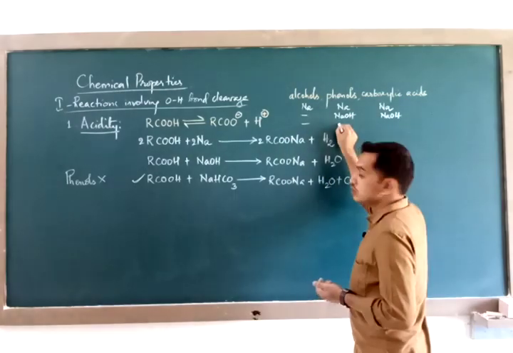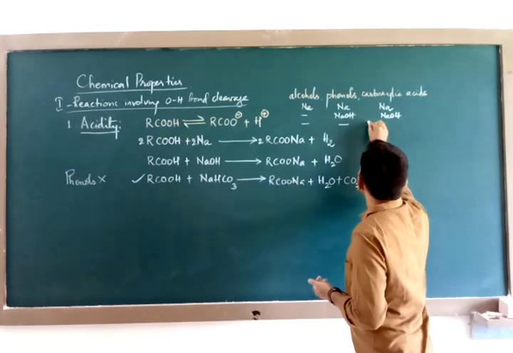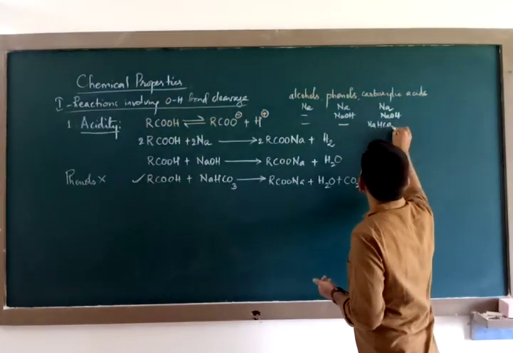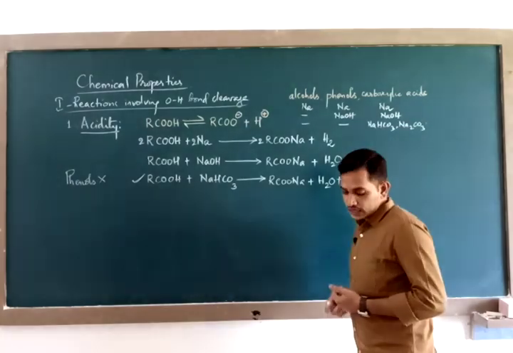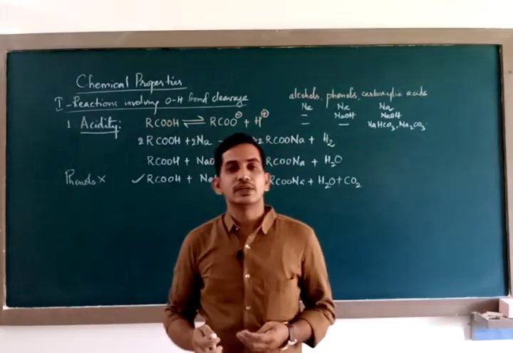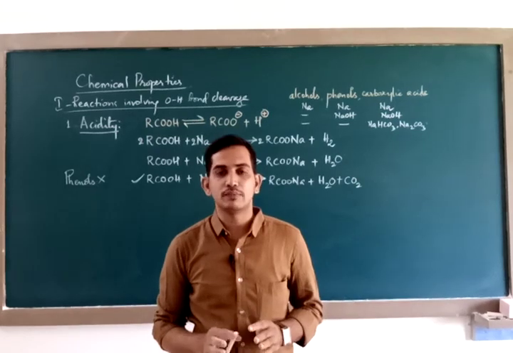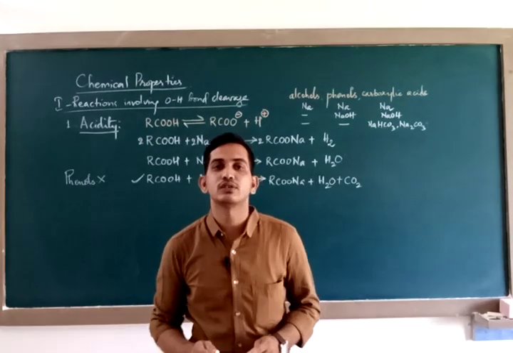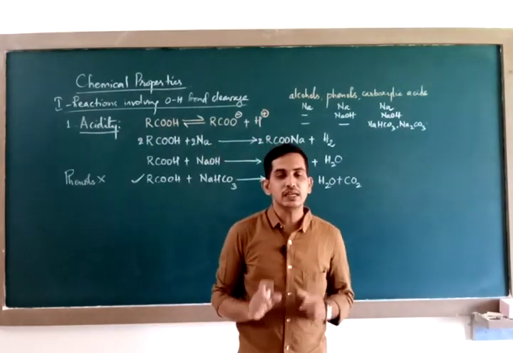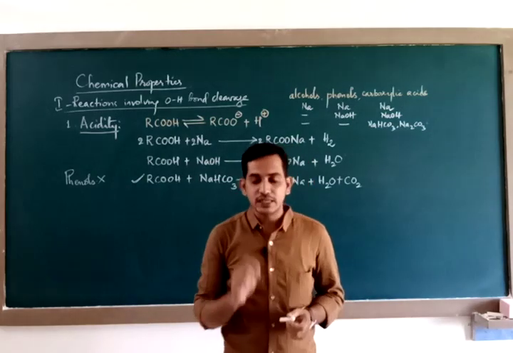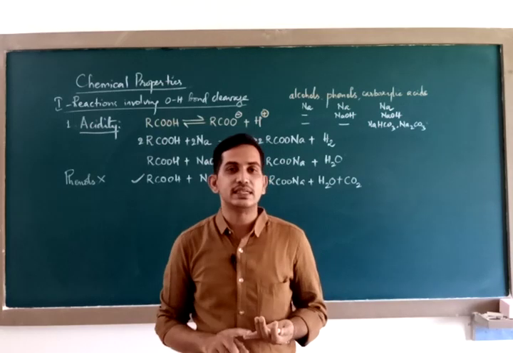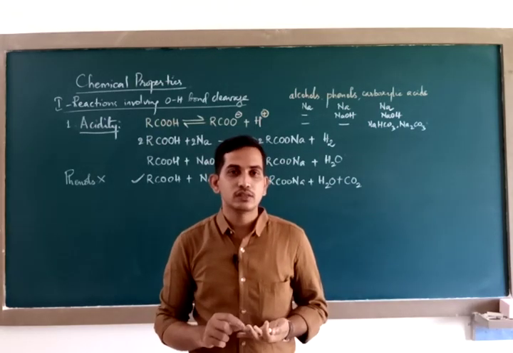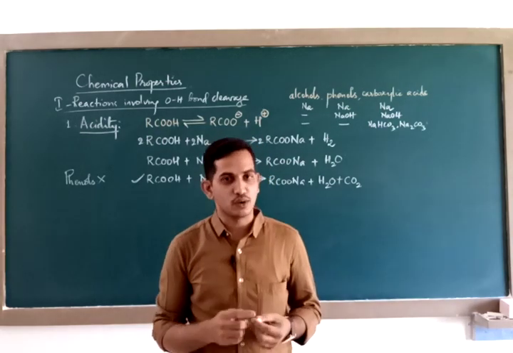Alcohols, no. Phenols, no. And carboxylic acids, yes, with NaHCO3 and Na2CO3, with both of them. So these reactions help us to compare all the three compounds, that is alcohols, phenols and carboxylic acids, on the basis of their acidic strength. On the basis of acidic strength, carboxylic acids are stronger acids than phenols, which are stronger acids than alcohols.